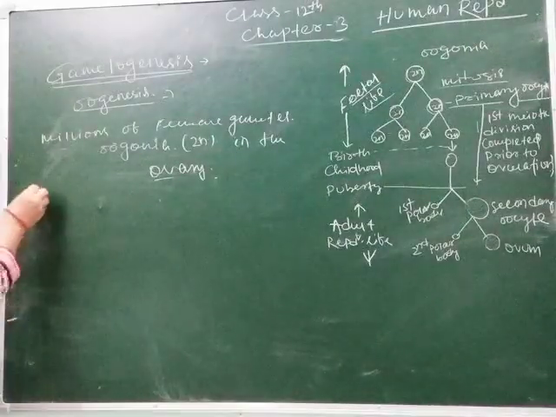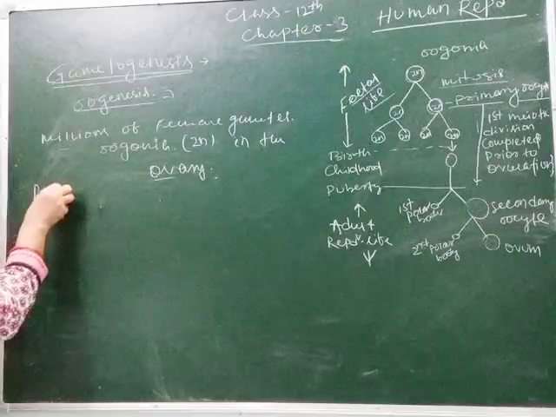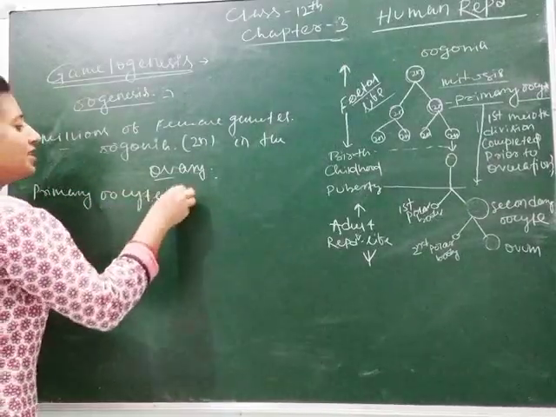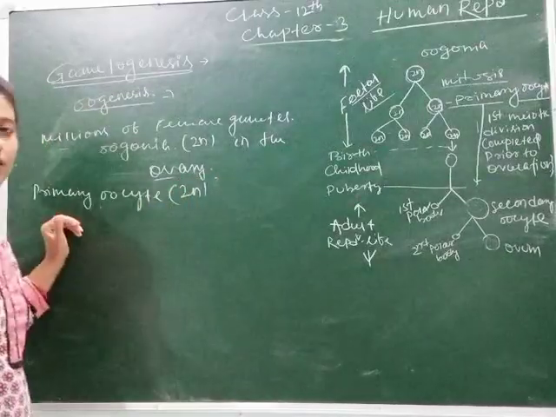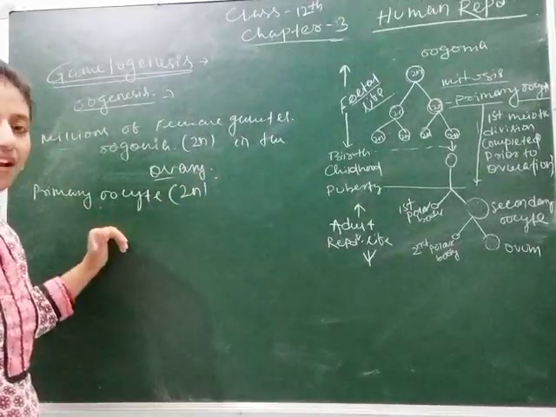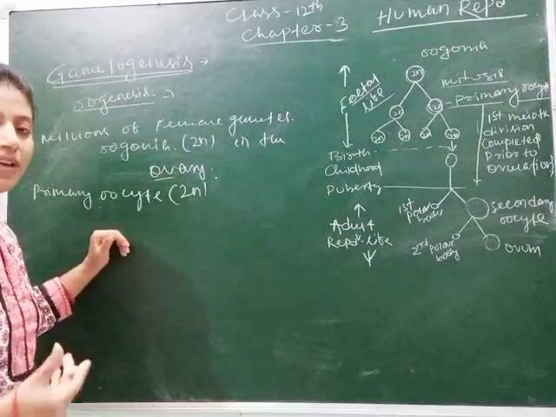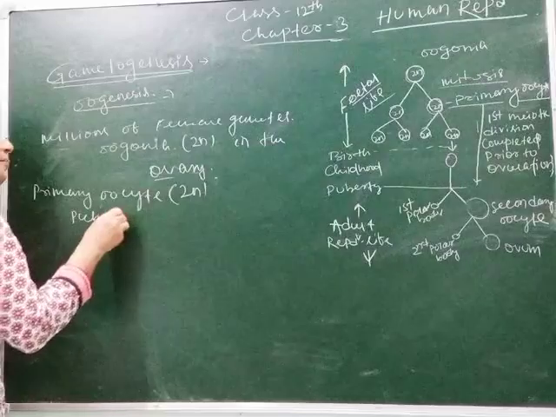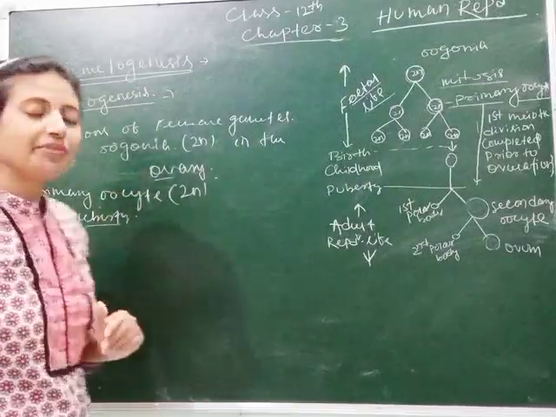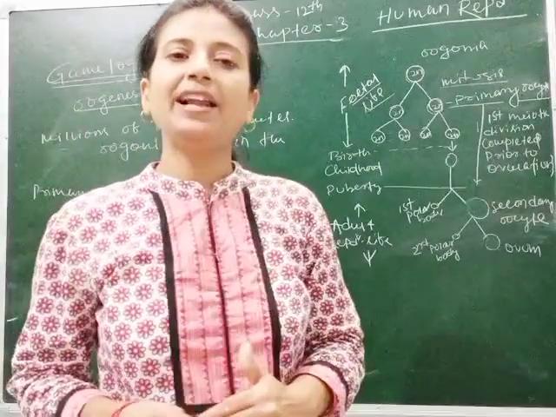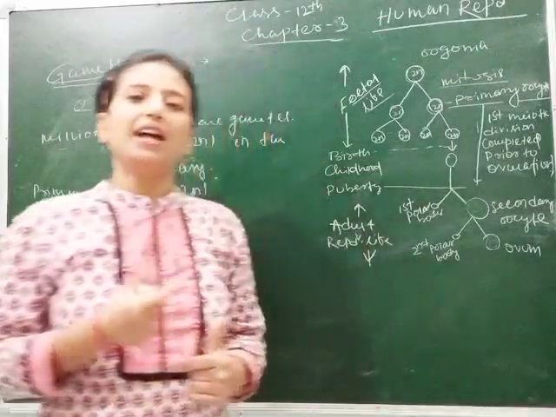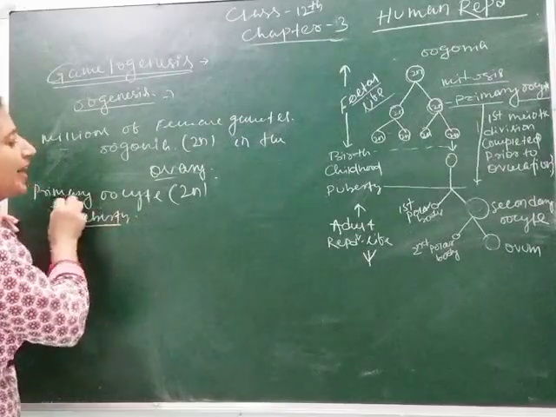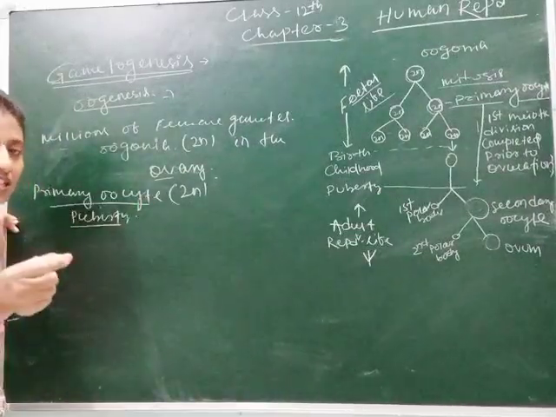As I have told you, the primary oocyte, whose ploidy is 2n, is in an arrested stage. When the female child enters puberty, you know that puberty is the physical maturation of the body, and in this period the female releases the female gamete and is ready for reproduction. So in puberty the primary oocyte undergoes certain changes.